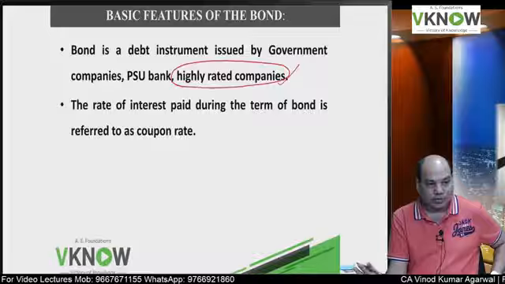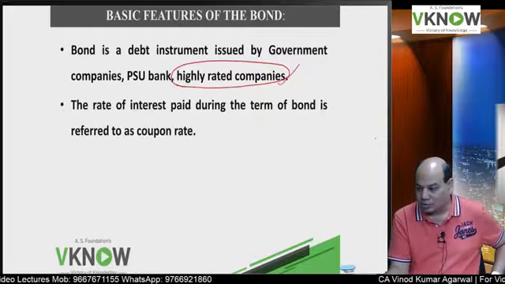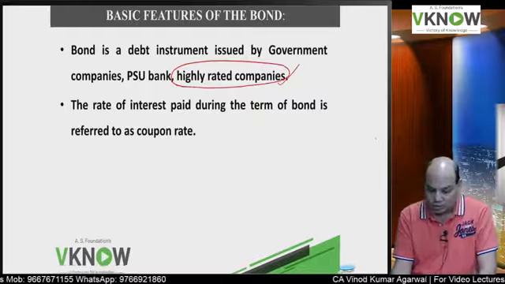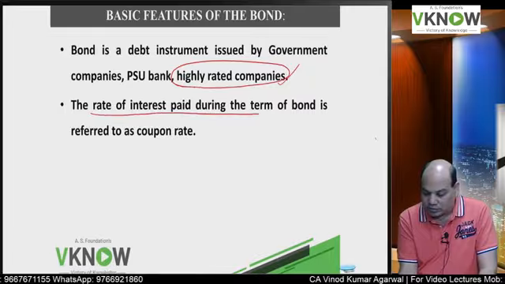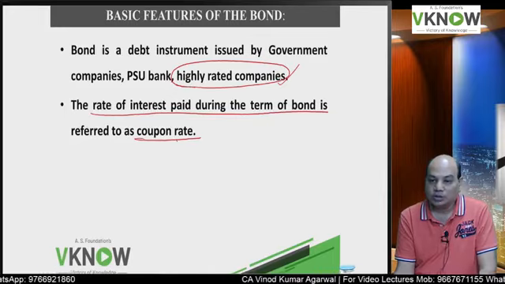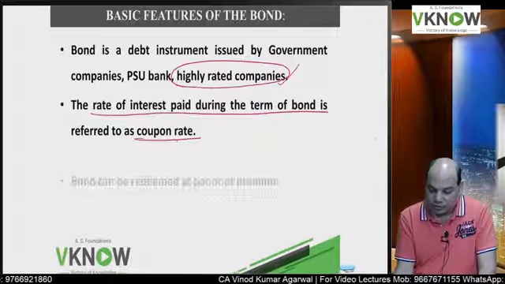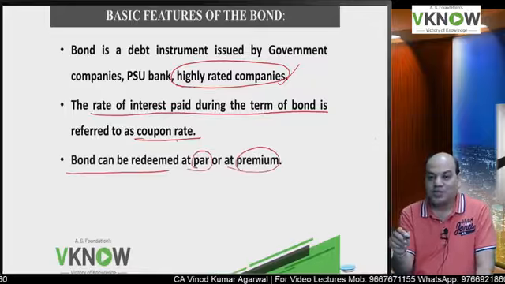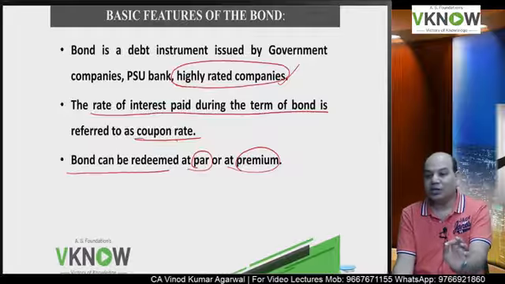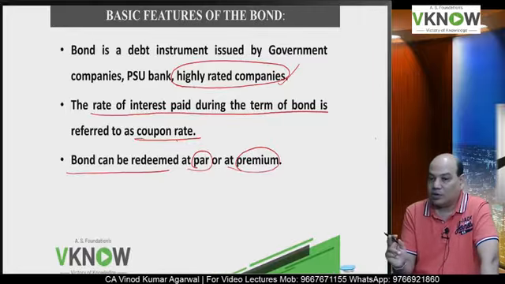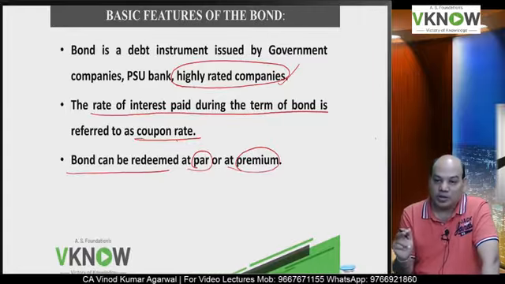For example, Tata Motors have issued bonds, Reliance has issued bonds, because they are highly rated companies, and of course the Government of India keeps on issuing bonds. The rate of interest is called the coupon rate. So please keep in mind, in this chapter we are going to use the term coupon rate. Coupon rate means interest rate. Then a bond can be redeemed at par or at premium. That will be mentioned in the prospectus, the document used for issuing the bond, that this bond will be redeemed at par, or this bond will be redeemed at premium.